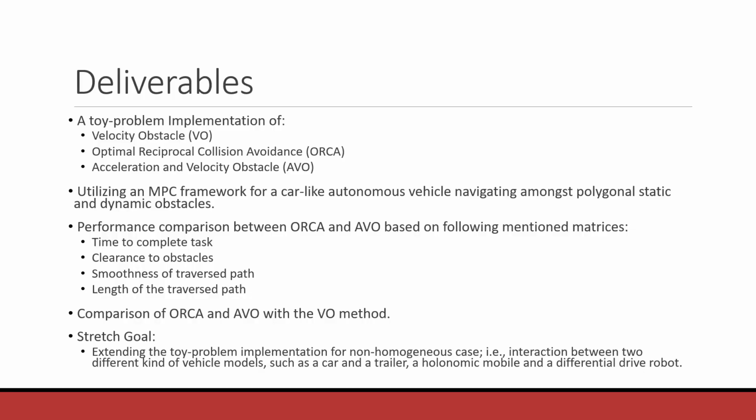The project deliverables are toy problem implementation of velocity obstacles, optimal reciprocal collision avoidance, and acceleration and velocity obstacles, utilizing an MPC framework for a car-like autonomous vehicle navigating amongst polygonal static and dynamic obstacles and comparing them on performance comparison metrics, and comparison of ORCA and AVO with the VO method. Stretch goal is extending the toy problem implementation for non-homogeneous cases, that is interaction between different kinds of vehicles such as a car and a trailer, a holonomic mobile robot and a differential drive robot, etc.